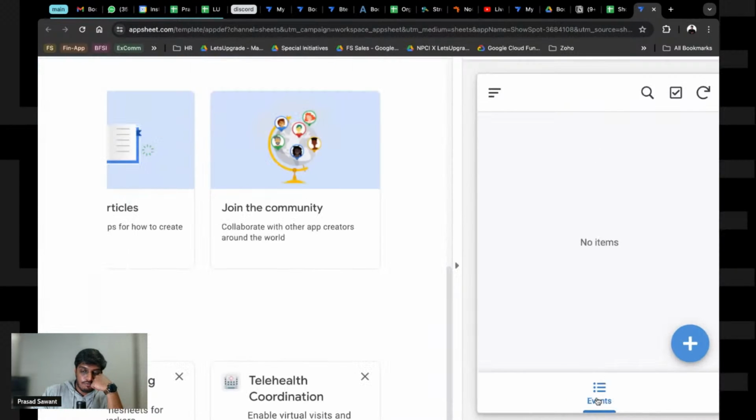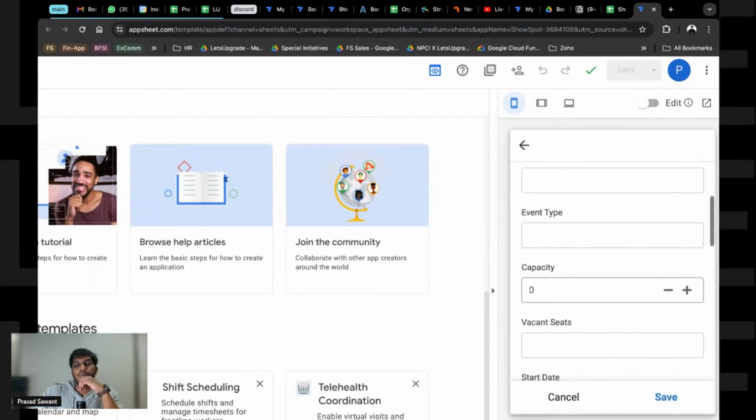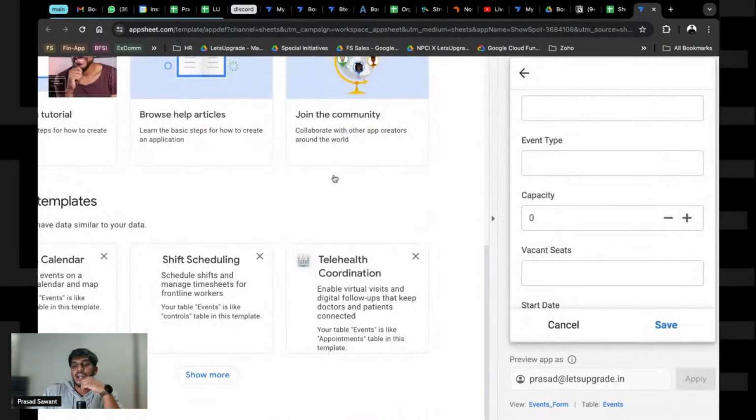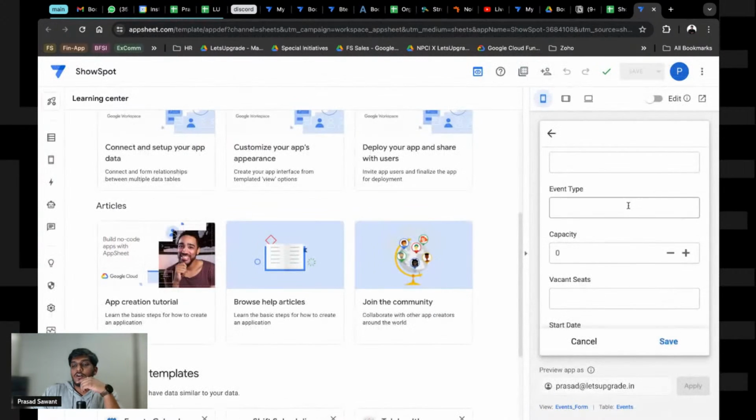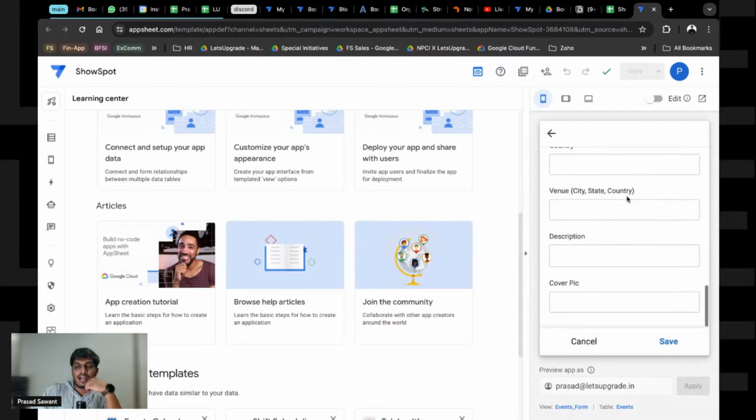And if you go and click on plus, you will see that it comes with a form, and surprisingly it has all the fields that we had in our sheet. It automatically created a form for the user to fill. And how did it work out? Basically, when we selected the sheet and said, go and create an app for me, it basically did this.